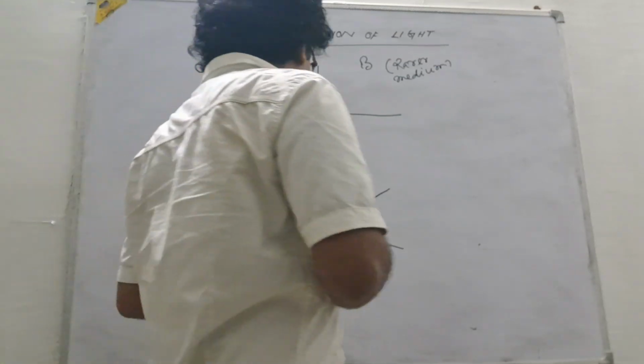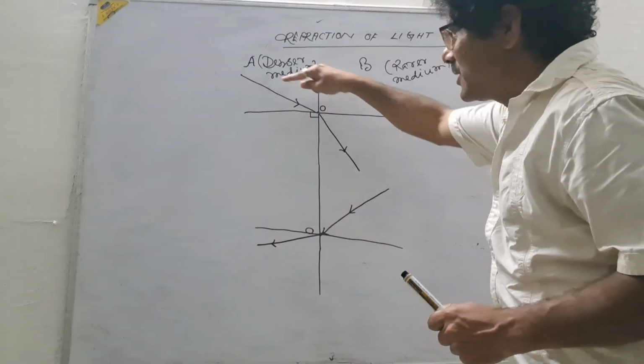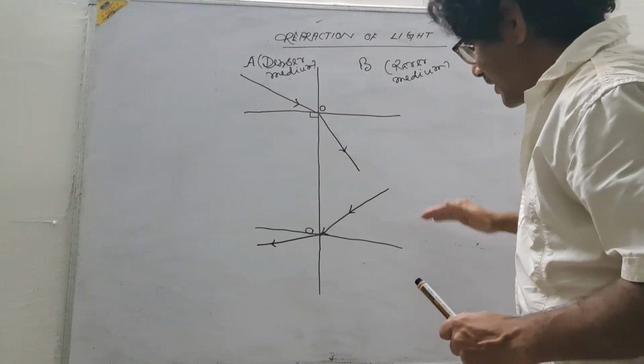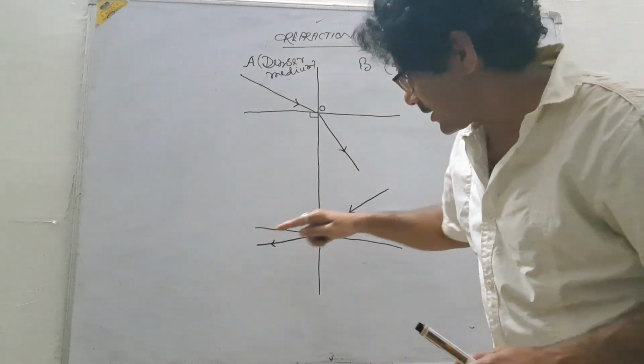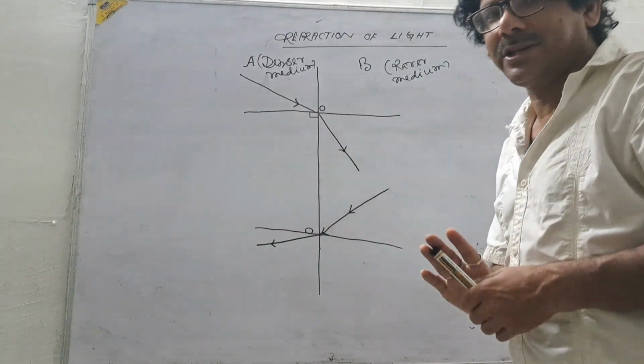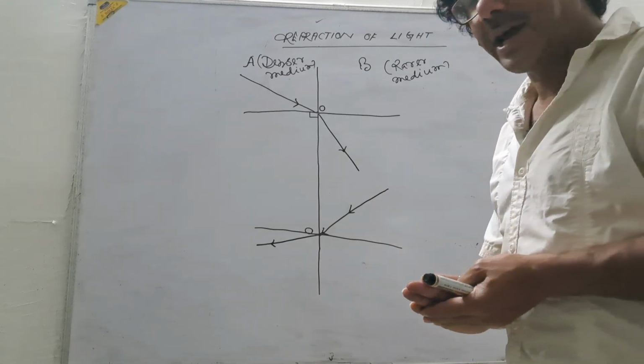So ultimately what we see is that the direction of the light ray changes. It was in this direction, but now the direction is this. So this is a property of light, and this property of light is called refraction of light.